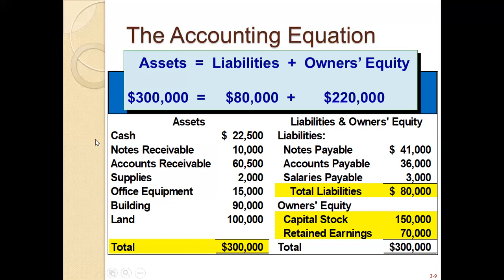Now if we talk about business, it also wants to increase its assets, in the form of cash, land, building. An increase in assets is a positive sign.